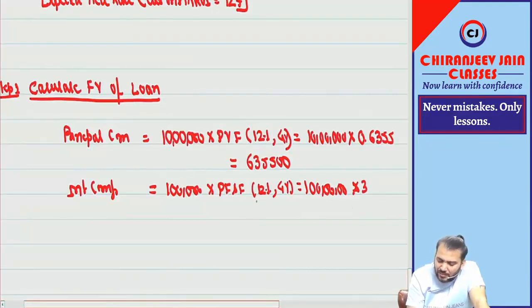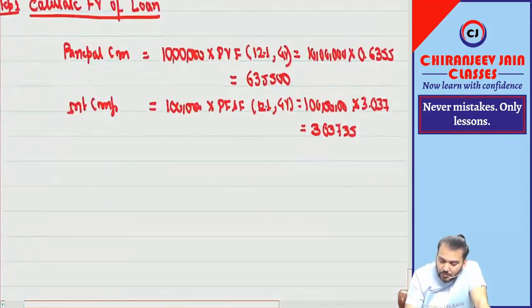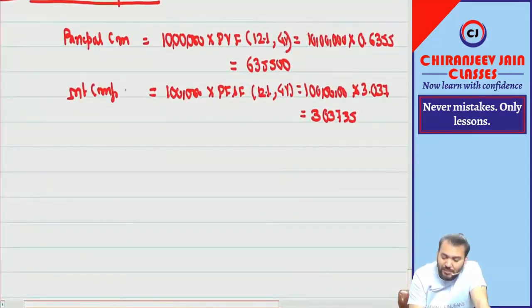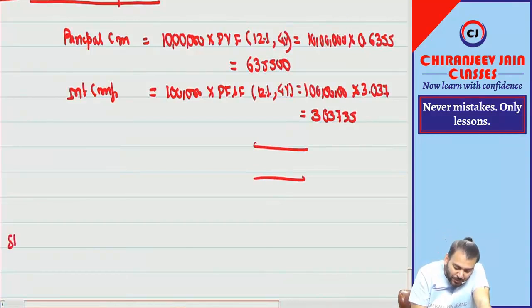It is the annuity factor, 3.037. This is coming how much? So you can see you have calculated the fair value of the loan. The total fair value of the loan becomes these two amounts. Correct.